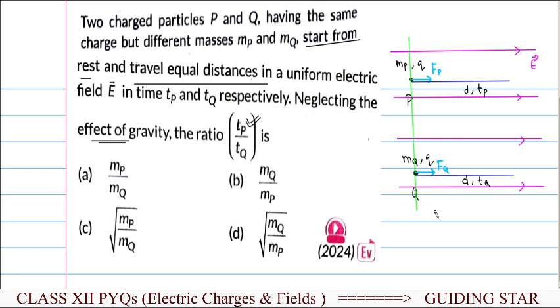So if these charged particles are present in this uniform electric field, they will experience some force. On the particle P, the force can be written as F equal to QE. But as the charged particle has mass, this force can be written as m into a. So the mass of the particle into its acceleration should be equal to Q into E. Then the acceleration of the particle will be equal to QE upon MP.